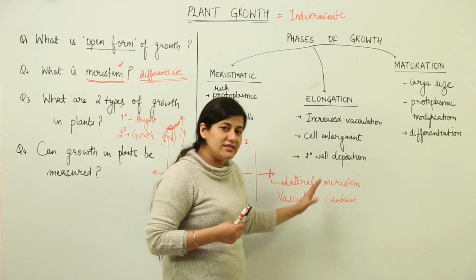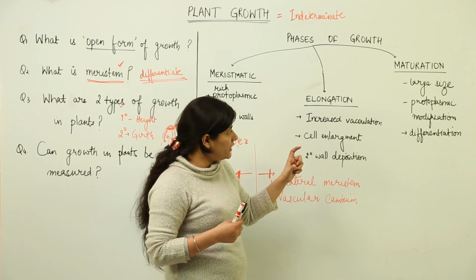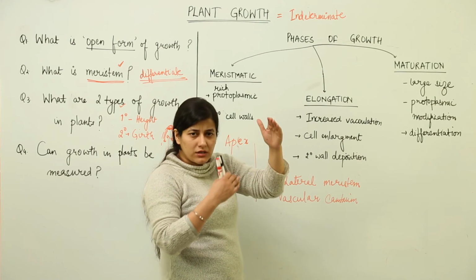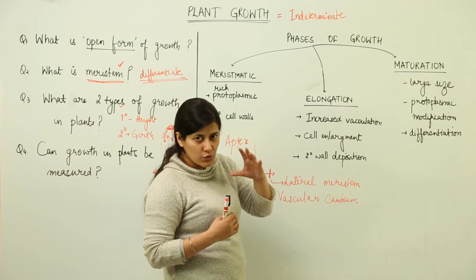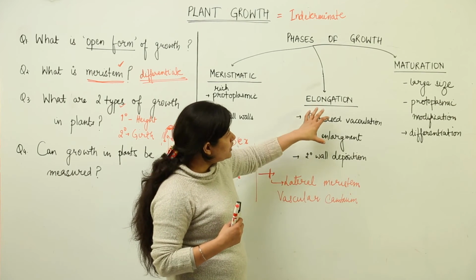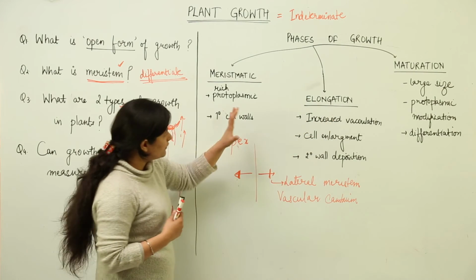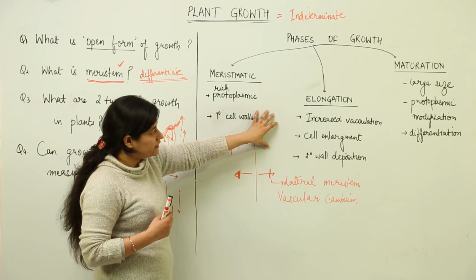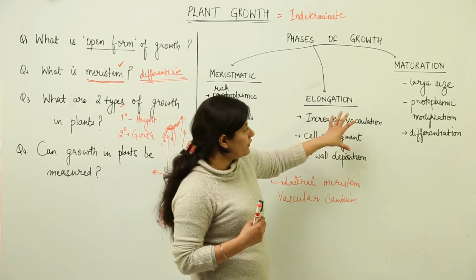After the elongation has taken place, we would analyze in the next section the parts of root, the zones of root where the growth has taken place. But for now, for a broader idea, you need to understand that all the cells that were formed as a result of meristematic divisions, they would undergo the process of elongation.